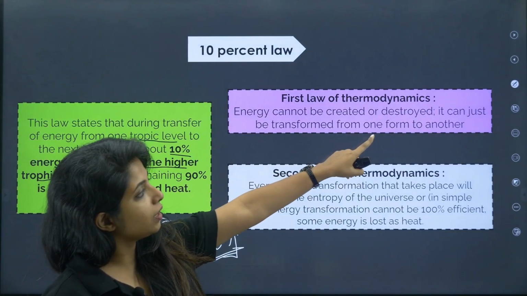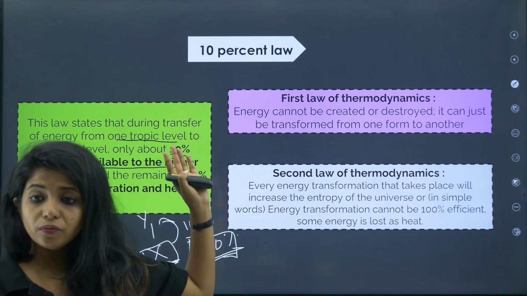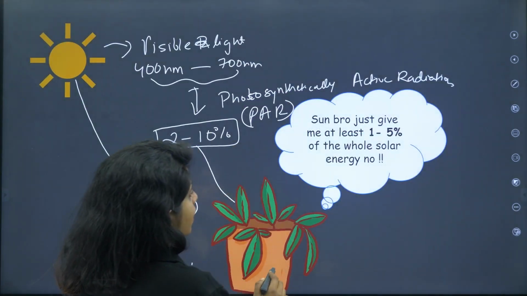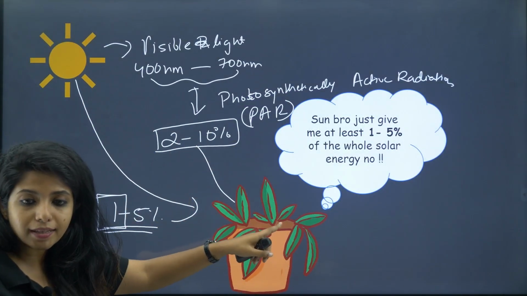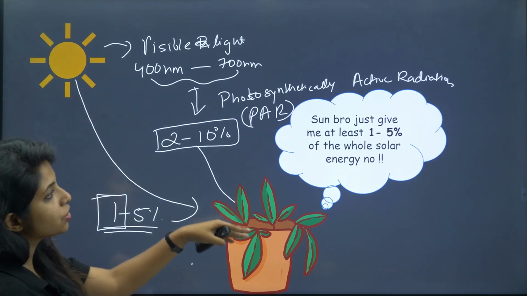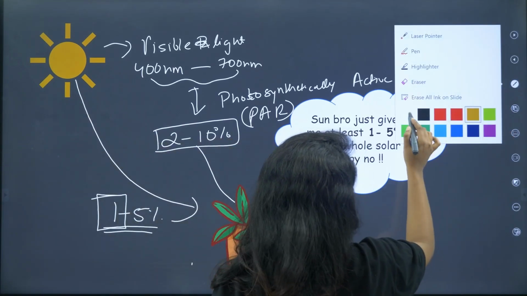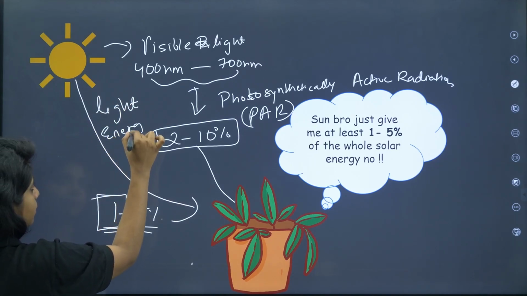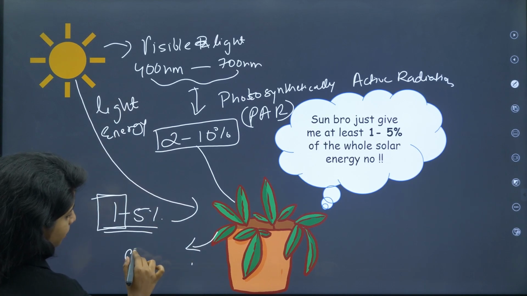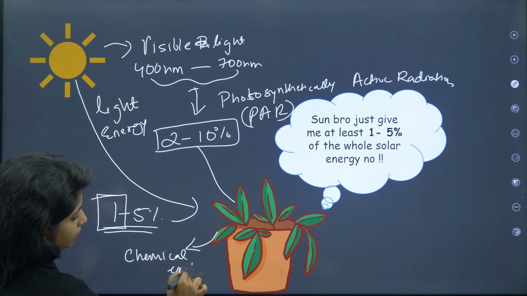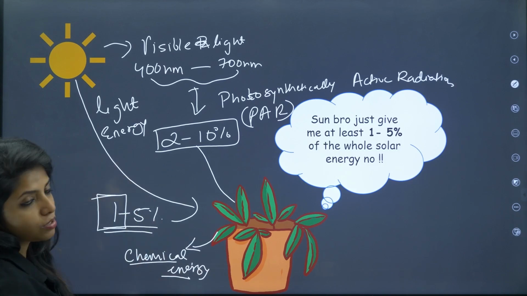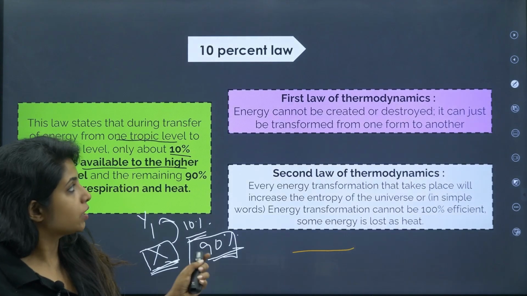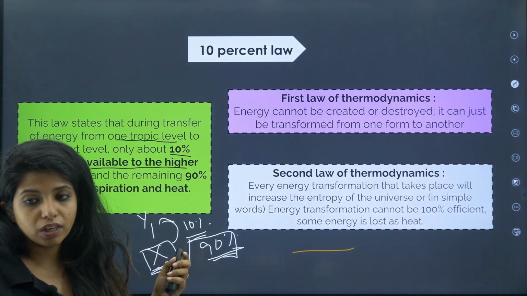Now, energy cannot be created or destroyed. It can be transformed from one form to another. Why did I say this? Over here, as you saw, the sun's energy was given to plants, so this energy is transformed. Light energy, in the case of plants, is transformed to chemical energy. The sun gives light energy, I agree, but the plants store it in the form of chemical energy, and then they pass it on. So, energy cannot be created or destroyed. We cannot say the energy is gone. It is transformed. 10% law, please remember, it's very important.